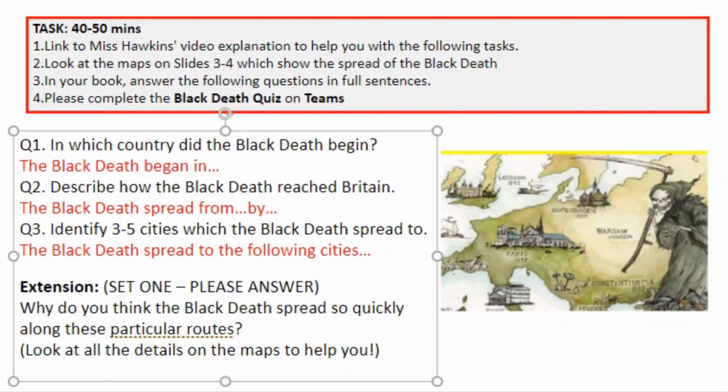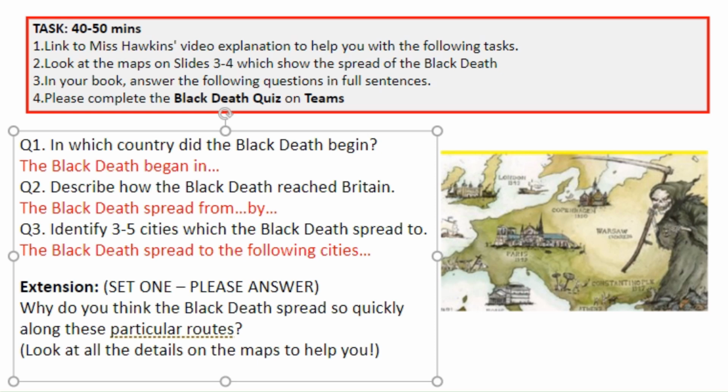Hello, Year 7. This slide shows the main tasks which you need to complete for this lesson. There are 3 questions which all sets need to complete, and then an extension which members of set 1 must also complete for me, please.